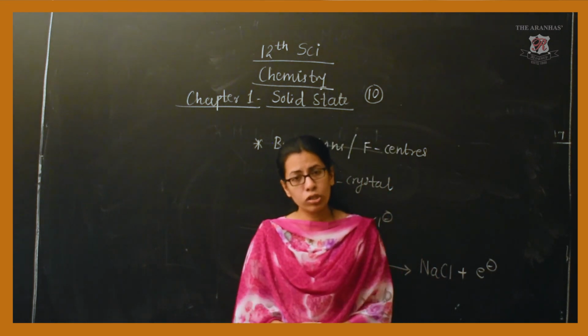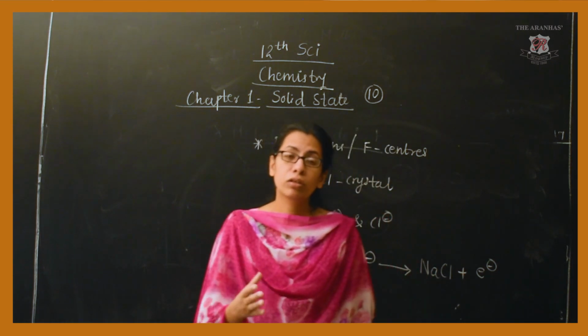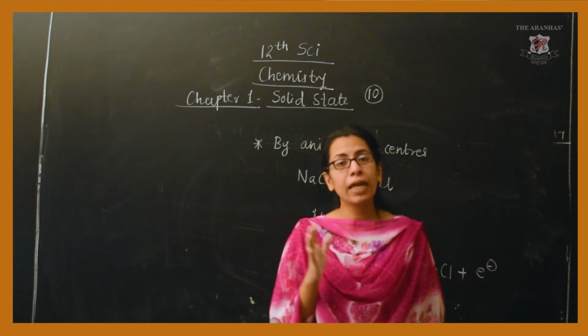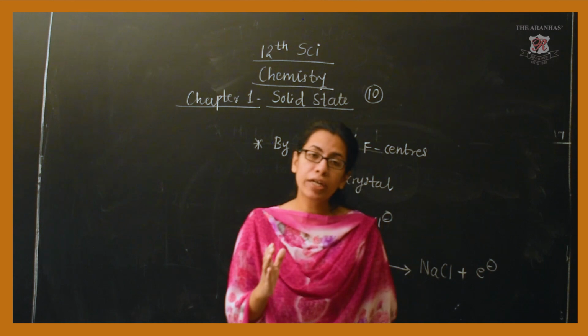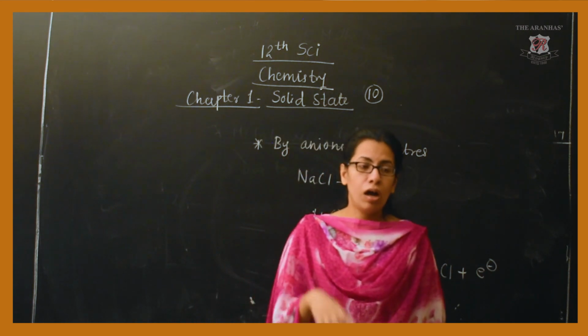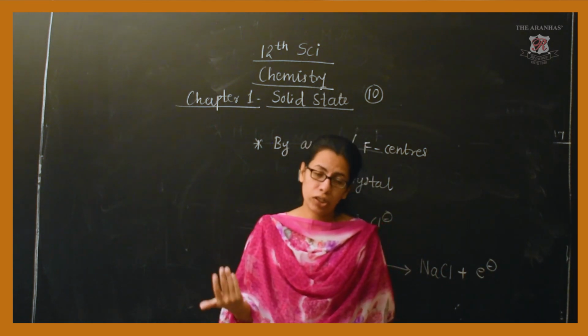Under the defects also, there are three different types: point defect, line defect and plane defect. But for your study, only the point defect is there. Under point defect also, many types are there.